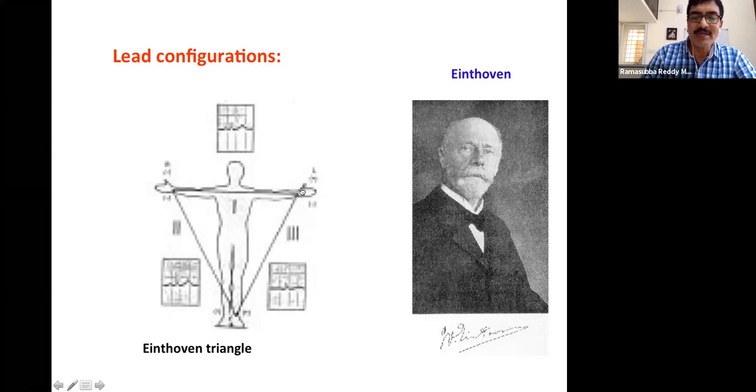And similarly, left arm and left leg, we record it as lead 3. This way, the waveforms that we record from different electrodes are given names: lead 1, lead 2, and lead 3, just as names.